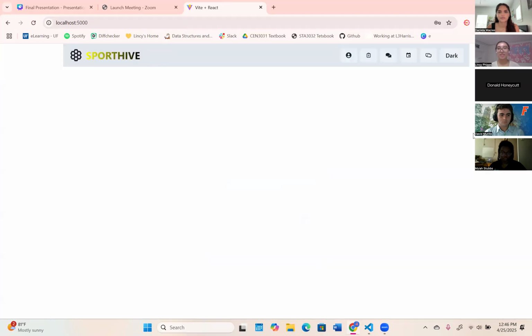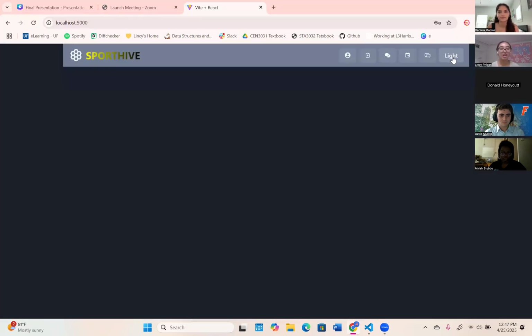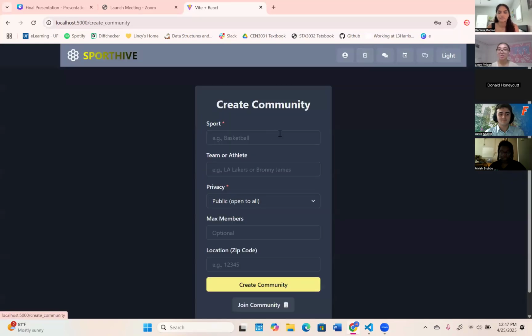So now here are our features. We also wanted to implement something fun for our website, so you can change your mode. And I personally like dark mode, so let's see it in dark mode. What we have next is creating a community, and that's kind of what our website is built on.